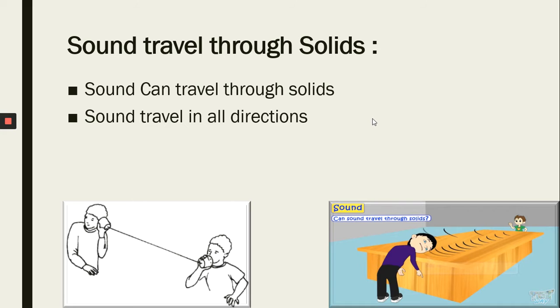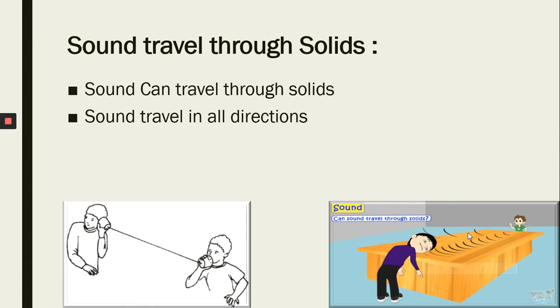For this, let me consider an example. Here there are two children. One is standing this side, the other is on that side, and this child is tapping on the table. When he taps on the table, the table starts to vibrate and produces sound, and that sound travels through the table and can be heard by this boy here.